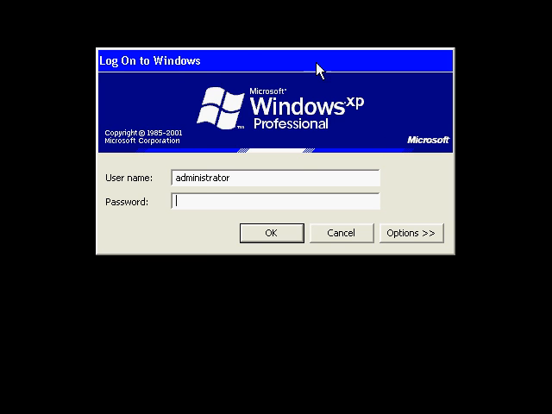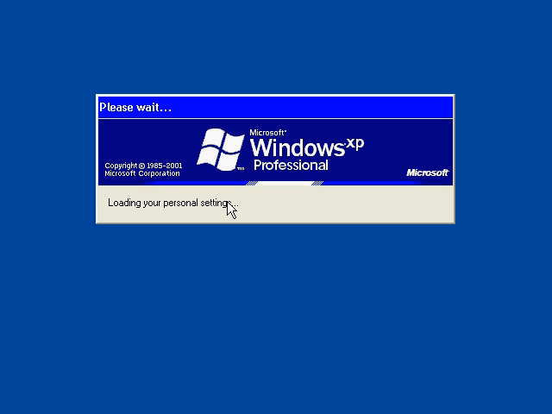Notice the screen color here. The graphic seems to be a little bit non-vivid, I guess, for lack of a better word. So I'm going to log on. Okay, and no problem whatsoever.